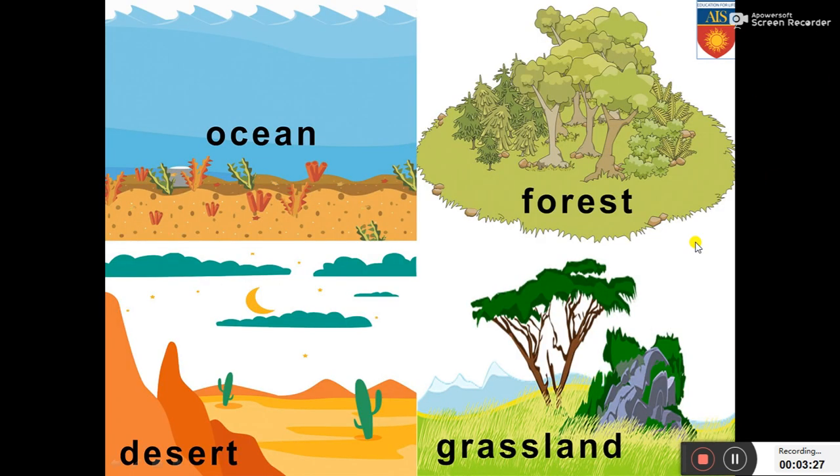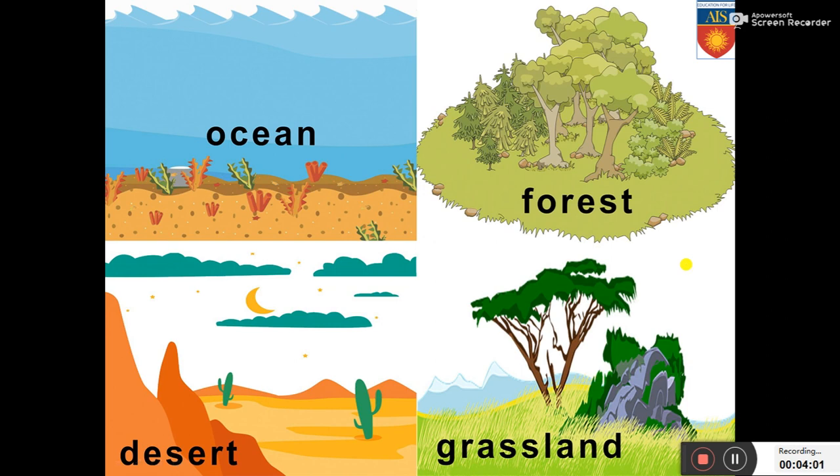Here is a pictorial representation of some habitats. We all have heard about the ocean, where we see different kinds of organisms. Forests, where different kinds of organisms stay, which have characteristics different from those living in ocean. In desert, there are animals which vary in their characteristics with the organisms of the ocean or forest, and the grassland also, where other different kinds of organisms survive. These organisms are suited to the environment of these particular regions. Let us see how they are suited.